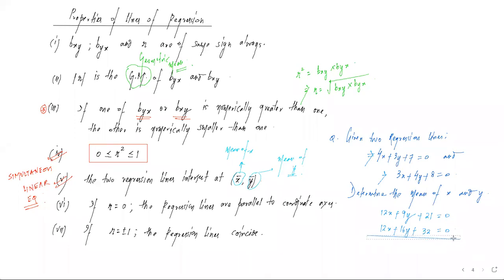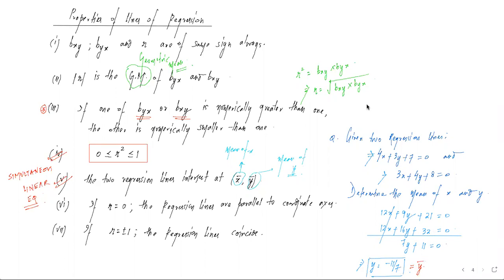Now, I'm going to make a subtraction here. So this 12x and 12x gone. 16y minus 9y will give me 7y, plus 32 minus 21 going to give me 11 equal to 0. So from here, I got y value is equal to minus 11 by 7. This is basically we have obtained the y value, but it is actually the mean of y. इसे हम y bar बोल सकते हैं.